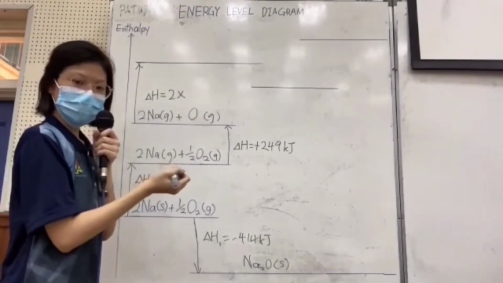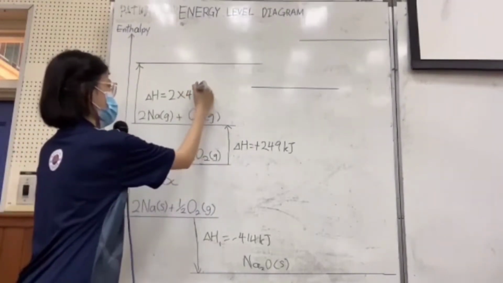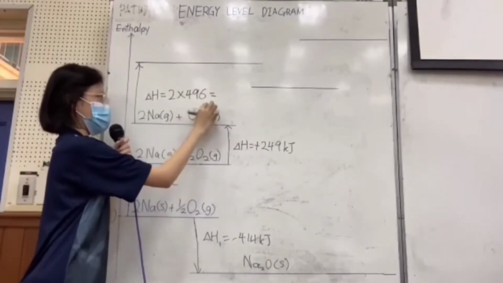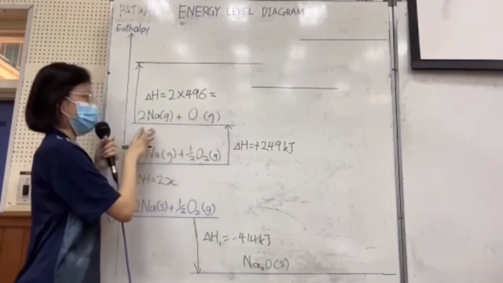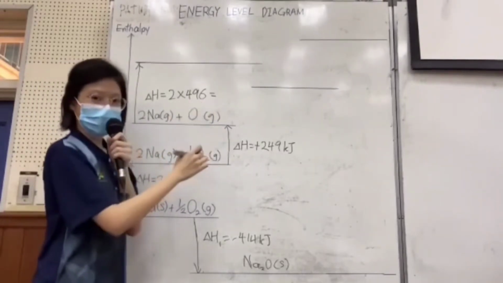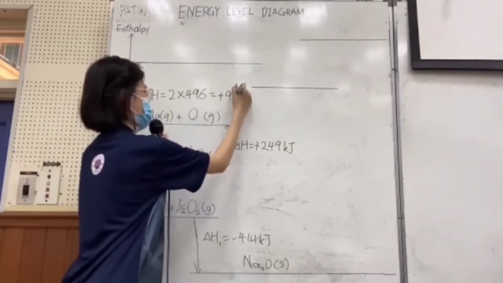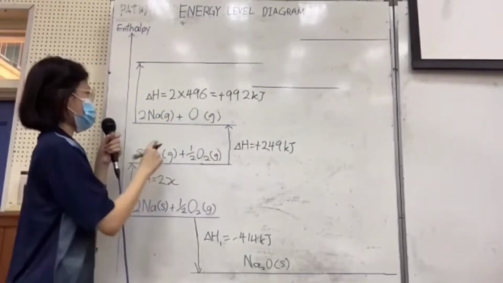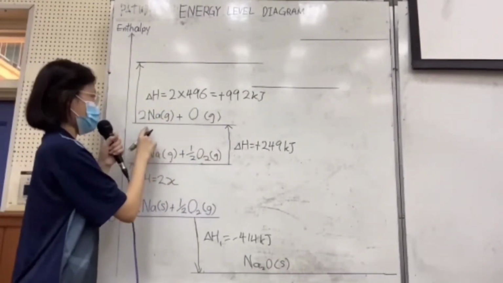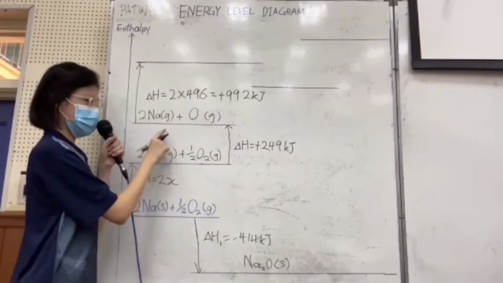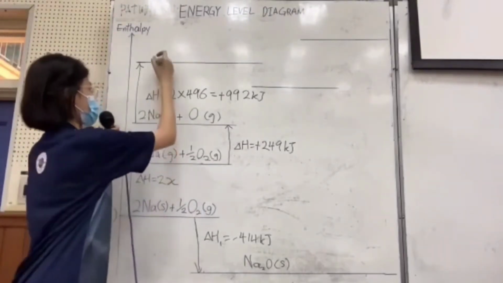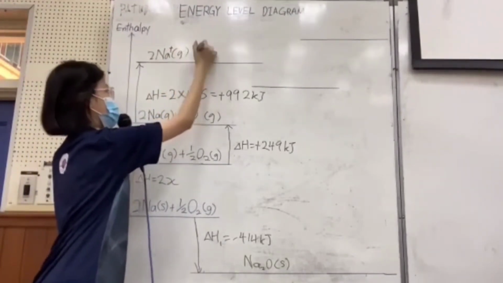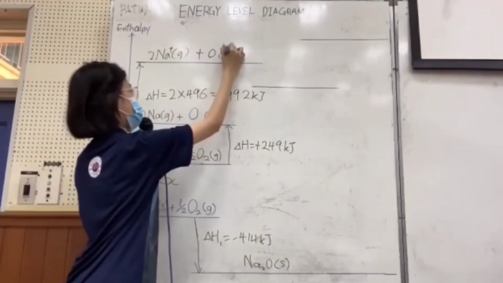But the given value of ionization energy of Na is just for 1 mole. Hence, the 496 is just for 1 mole, and after it is doubled, it will become positive 992 kilojoule, and this is for 2 Na. Because the Na donates an electron, it becomes Na plus in gaseous state, and we have O in gaseous state.